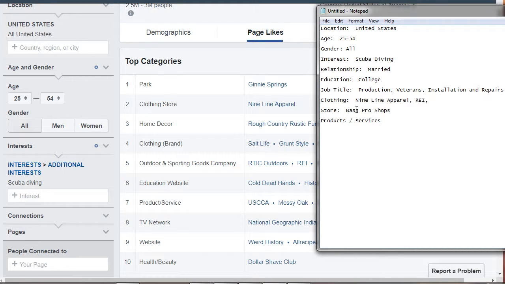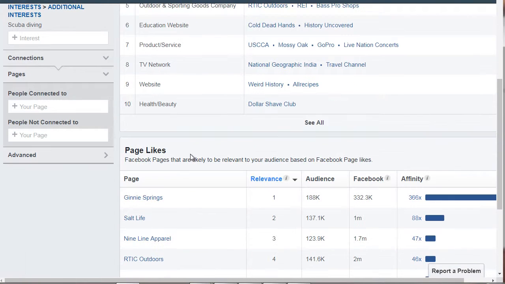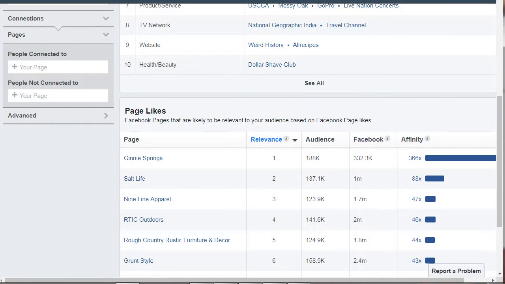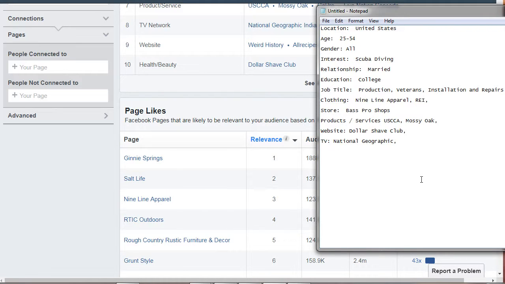What services do they use? What websites do they visit? What TV shows do they watch? So they watch the National Geographic. They like to visit All Recipes. And then we've got page likes.